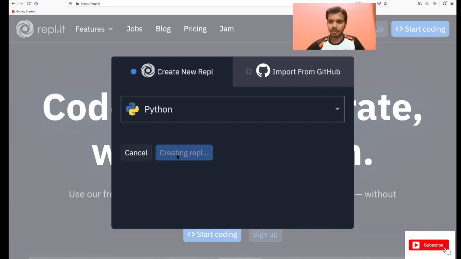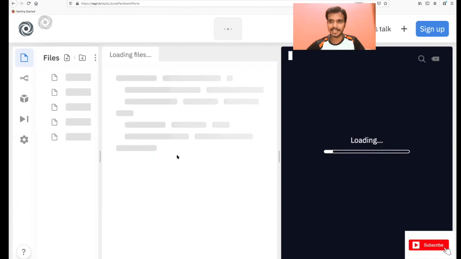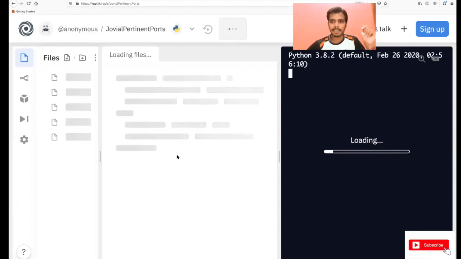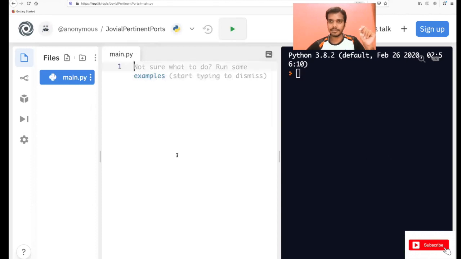This I have also told in the zeroth part of this series, but again I'm repeating this. So even if you do not have a desktop or laptop due to any financial issues or anything, you can also run Python here. So now you get to a screen here. In both ways you can write the code. Here also you can write the code and click this run command. That is one way. Another way is to just write it on the shell itself.